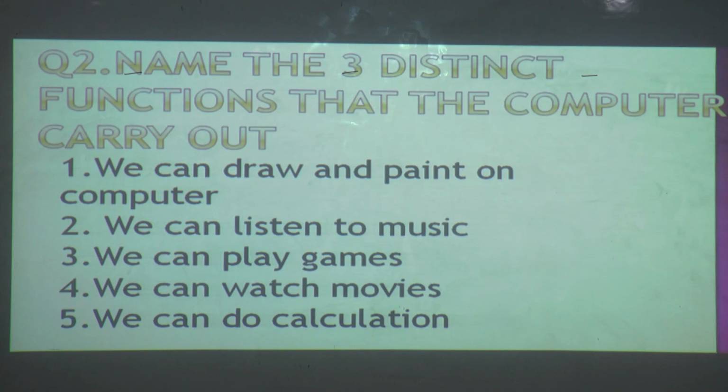Name three functions that the computer carries out. Means what does a computer do? Why are we using the computer? By using a computer we can draw and paint. Next, second, we can listen to music. Good. Next, we can play games on the computer, and we can watch movies on the computer. We can do calculations on the computer.